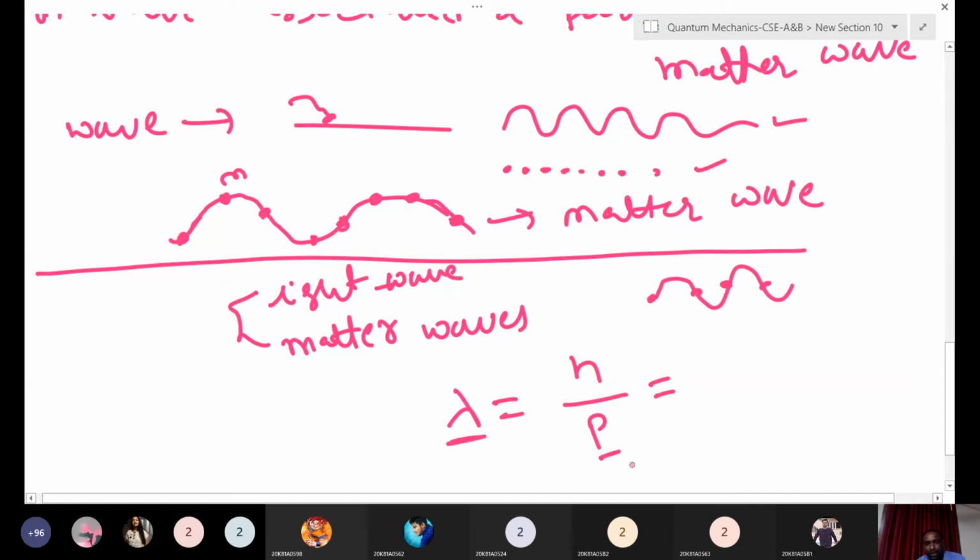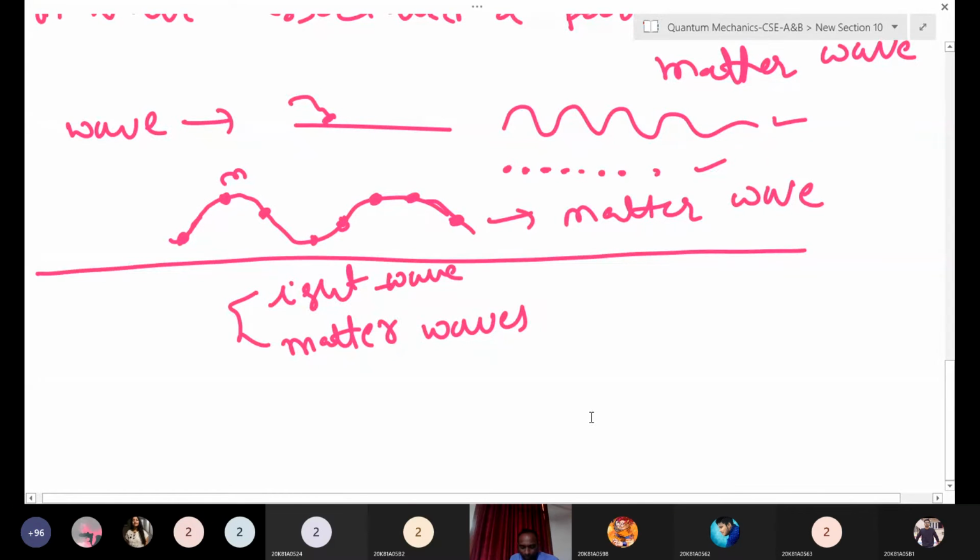P is the momentum of what? Momentum of what? Particle or wave? Particle. Okay, just a second, please.